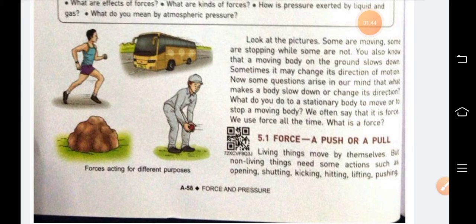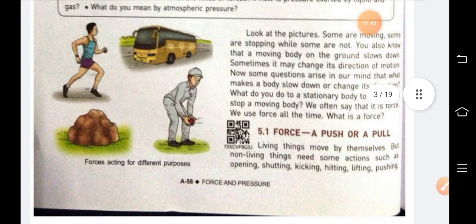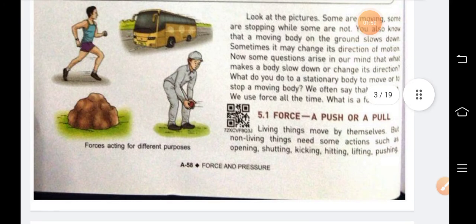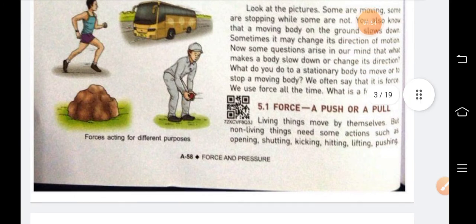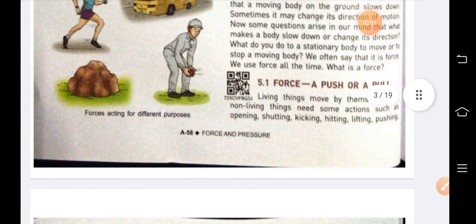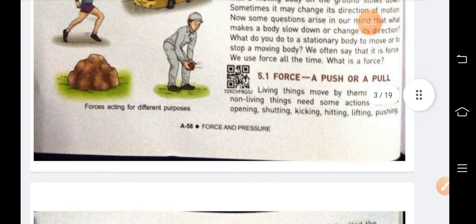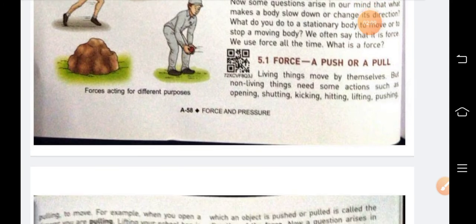So now some questions arise in our mind: what makes a body slow down or change its direction? Why does a stationary body start moving? So we often say that it is a force, and what is a force?